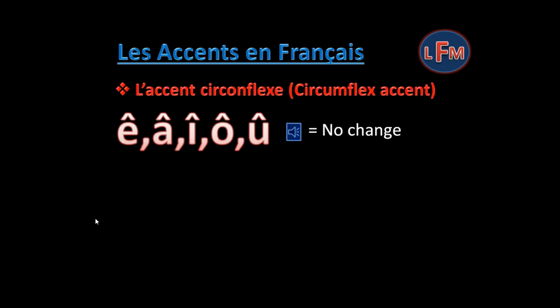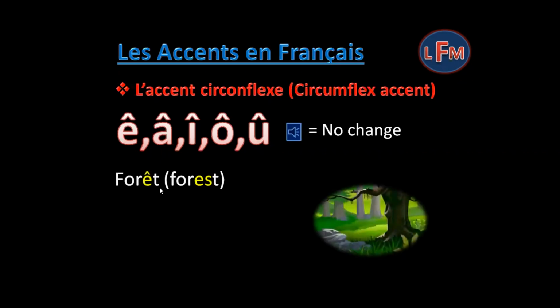For example, forêt. To get the meaning of forêt in English, what we have to do is add S next to the letter E which has an accent circonflexe over it, and we get the meaning of this word in English, which is forest.